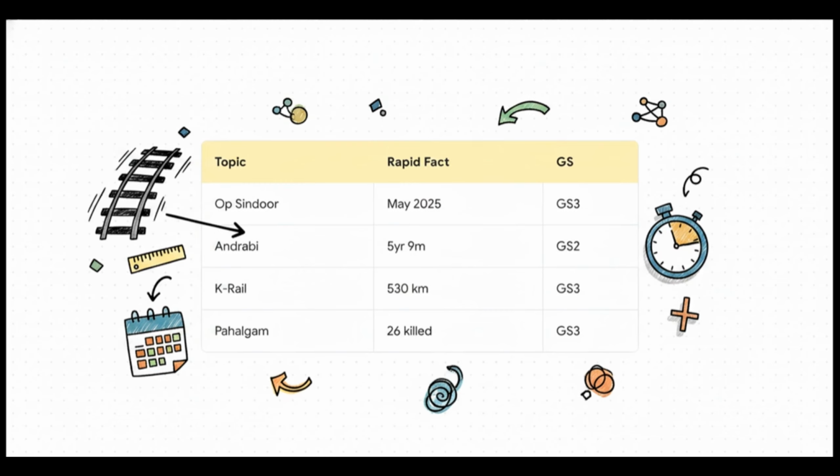Okay, rapid-fire revision time. Screen grab this table right now so you can lock these facts in. Operation Sindoor took place from May 7 to May 10, 2025. The Andrabi UAPA pretrial custody has lasted exactly 5 years and 9 months. The scrapped K-Rail Silverline project spanned 530 kilometers from Thiruvananthapuram to Kasaragod, and the Pahalgam attack occurred on April 22, 2025. Recalling these exact data points will add immense credibility and precision to your mains arguments, for sure.